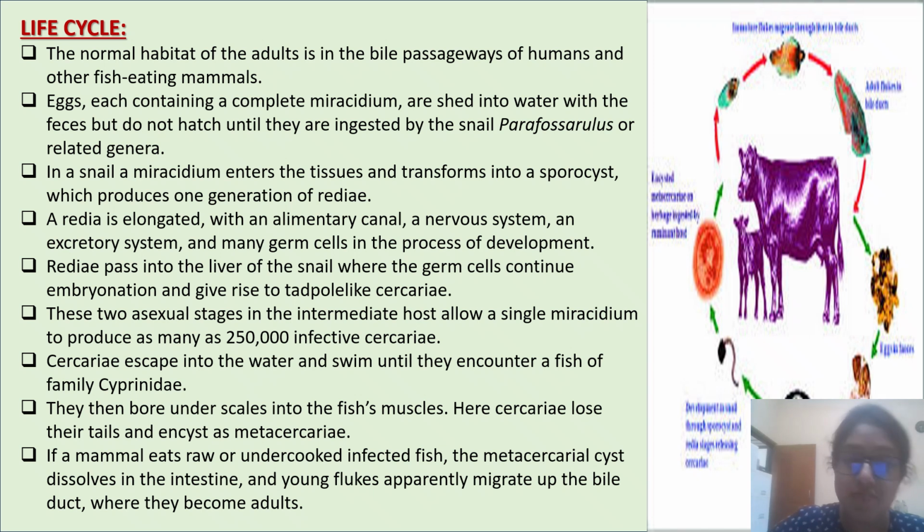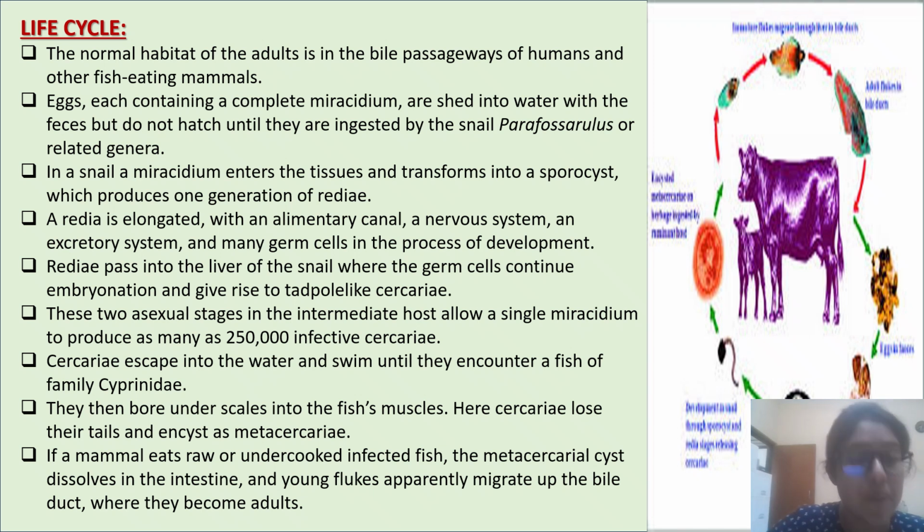Next, life cycle of the liver fluke. The normal habitat of the adults is in the bile passageways of humans and other fish-eating mammals. Eggs, each containing a complete miracidium, are shed into water with the feces but do not hatch until they are ingested by the snail Parafossarulus or related genera.